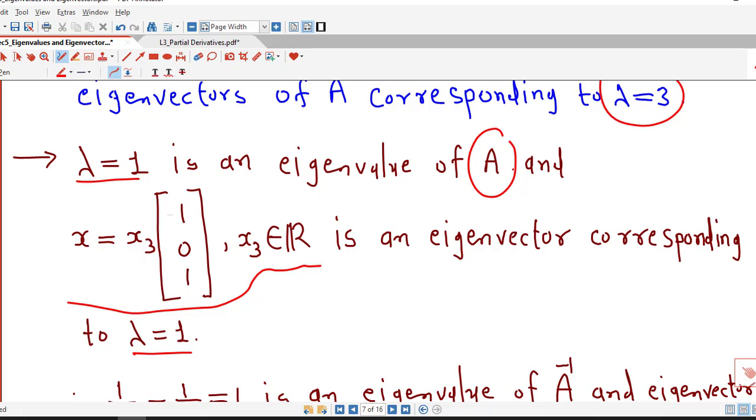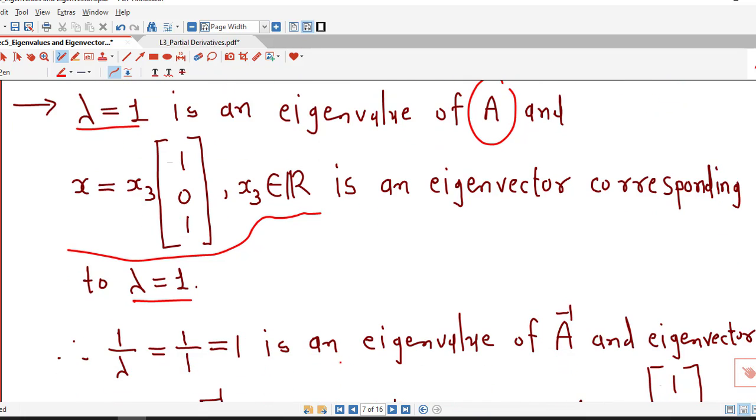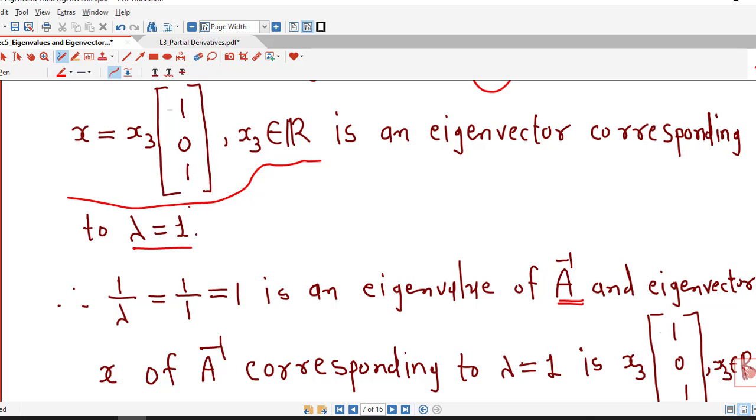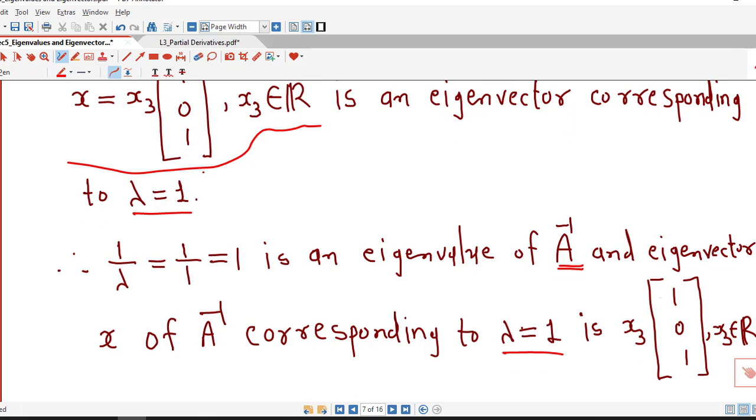As we know, A is invertible and therefore lambda equal to 1 by 1, which is 1, is an eigenvalue of A inverse and the eigenvectors remain as they are. So the eigenvectors corresponding to lambda equal to 1 are also x3 times (1, 0, 1).